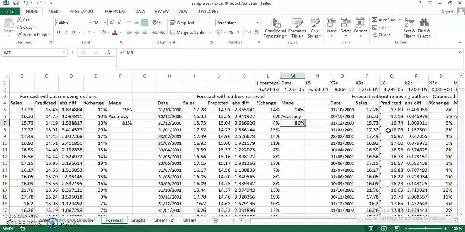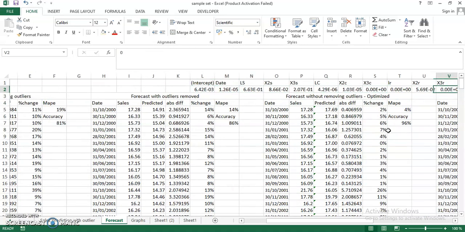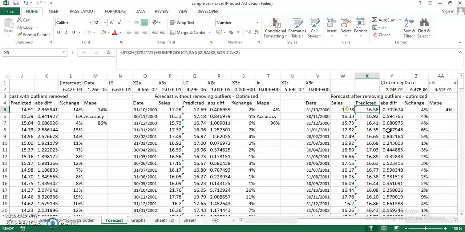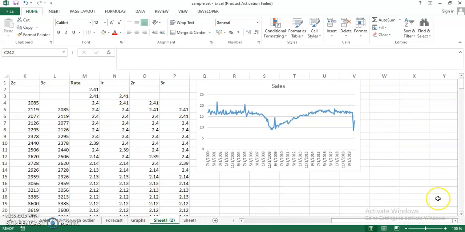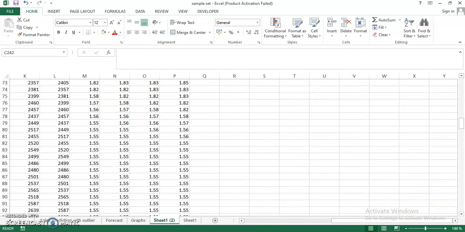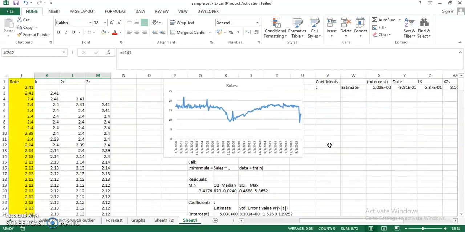Now to further improve the accuracy, I just optimized your coefficients, which are here, which are different from the models that I made for you. And let's have a look. Where did I put this? Give me a moment, please. So sorry for the wait.